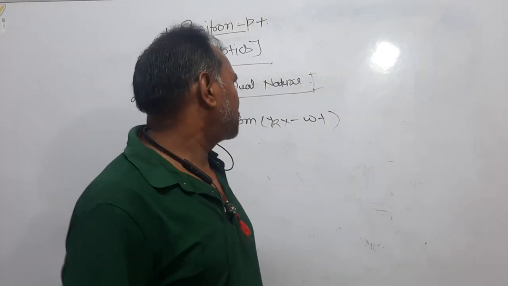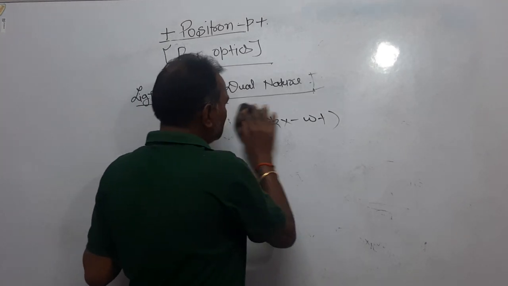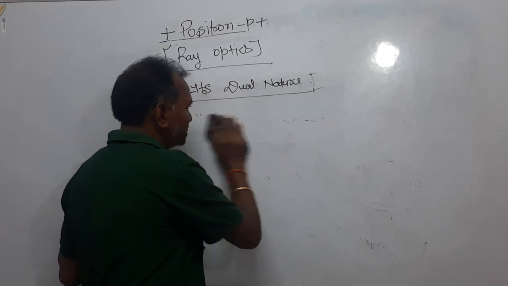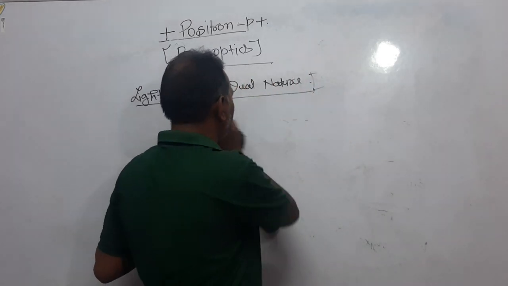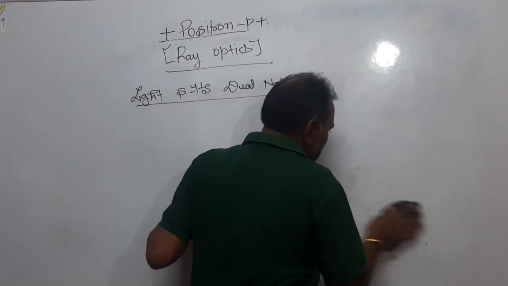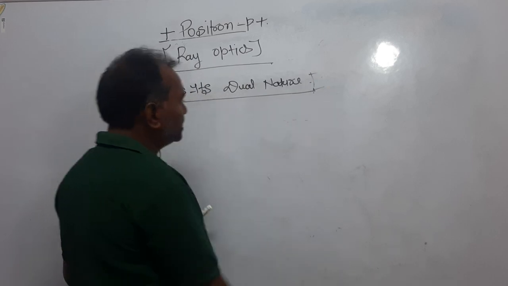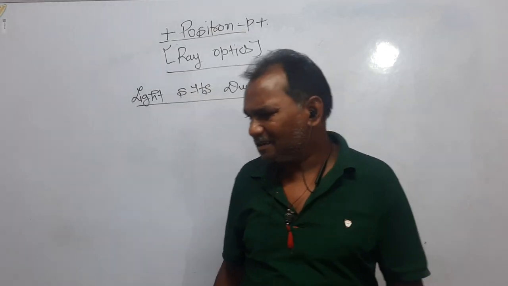Now, what we have to discuss, very important, is how the light can be represented. Why is it called an electromagnetic wave? What is the meaning of electromagnetic wave? Dear students, how can the electromagnetic wave be originated?